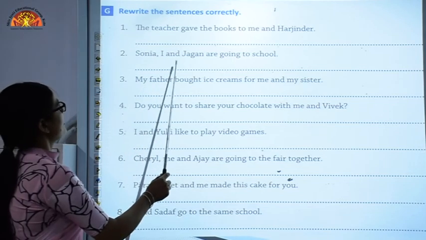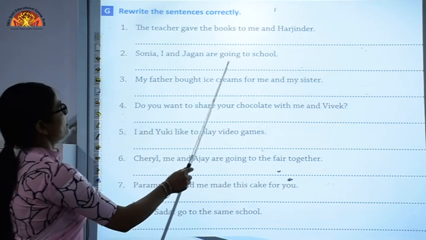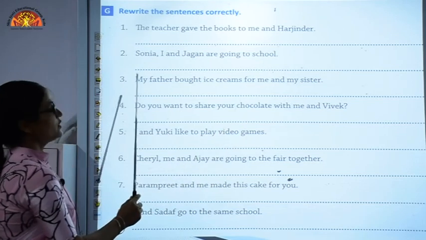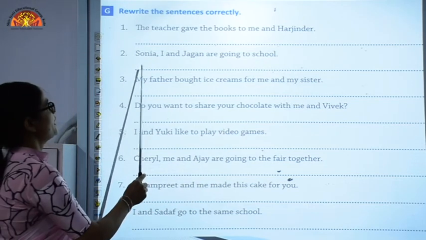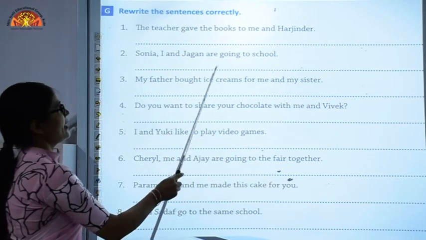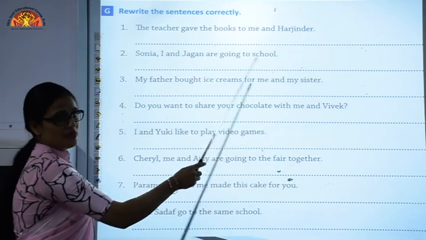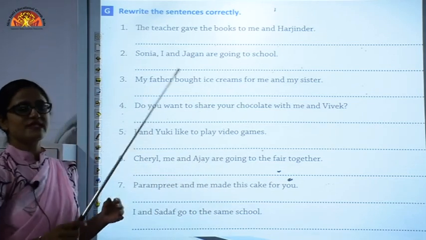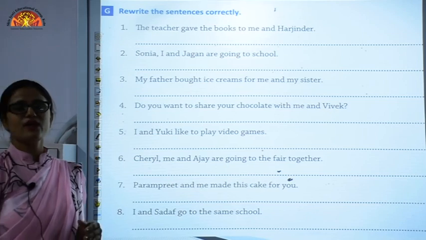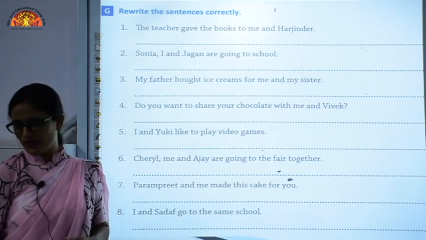Sonia, I and Jagan are going to school. So the correct sentence will be, Sonia, Jagan and I are going to school. Like this you have to see whether you have placed I or me correctly or not.